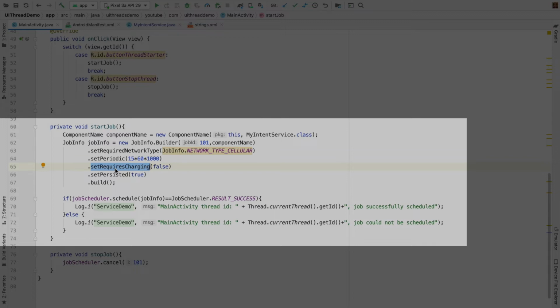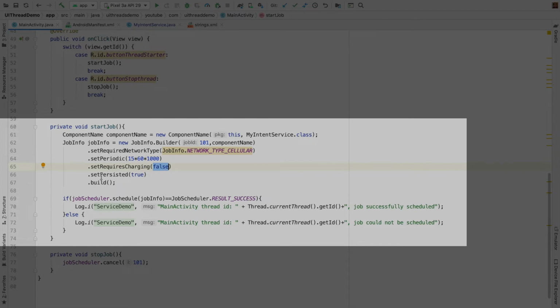It is quite possible that whatever task you are doing might consume a lot of battery, so it would be a good idea to do those things when your device is charging. In this case I am saying false, so this should work even when the device is not charging.